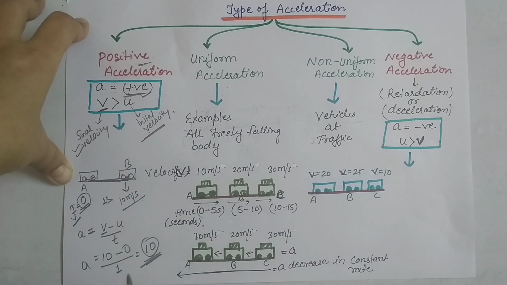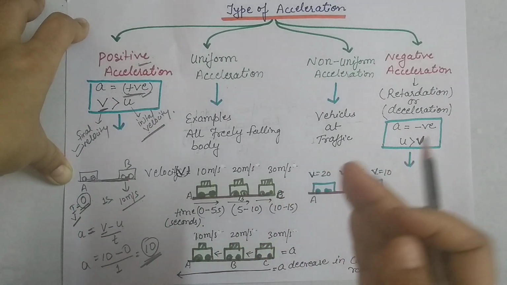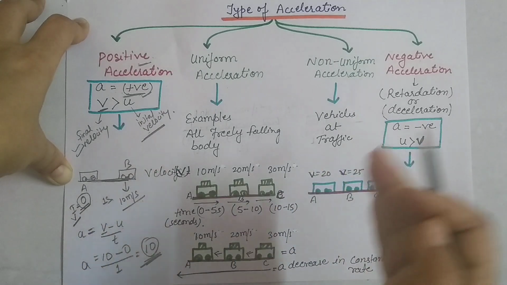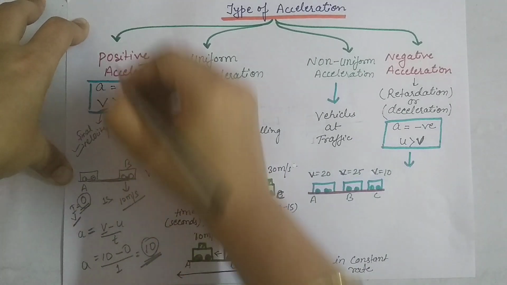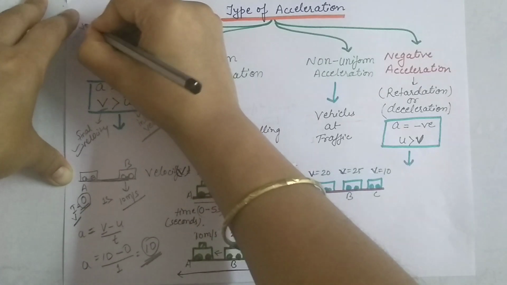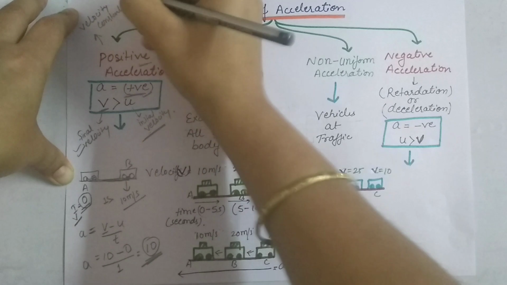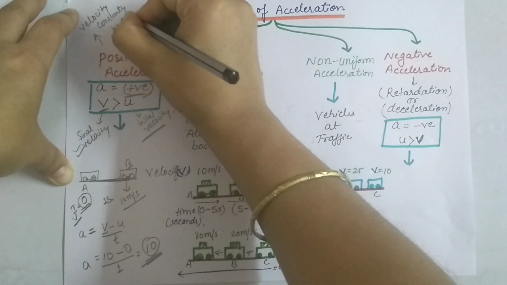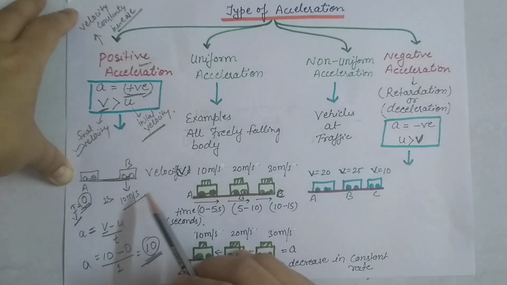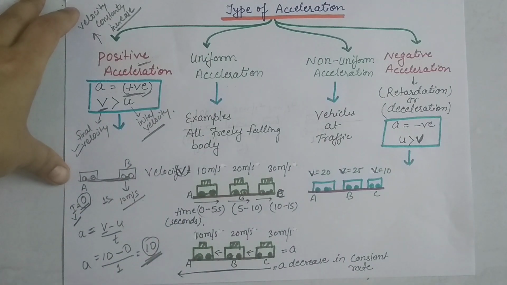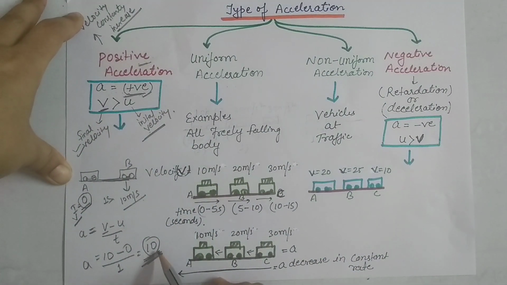It means a car starts from 0, then it moves 10, 20 meter per second, and 30. Here the velocity is constantly increasing. So we can say that the positive acceleration takes place, and after the calculation, the acceleration value that we get is always positive.